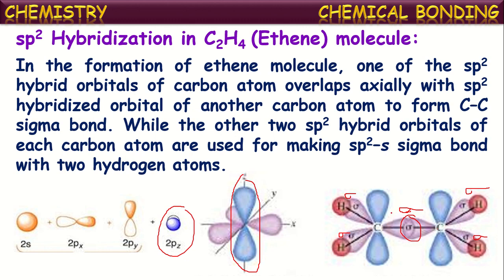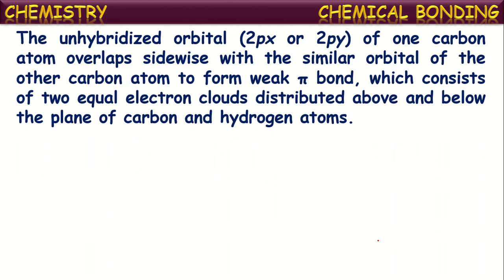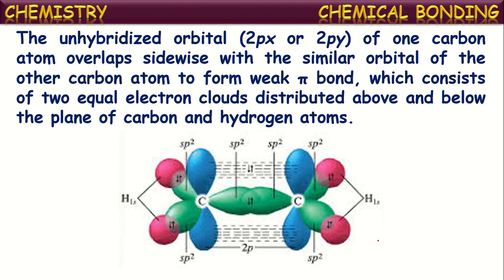Now there are two unhybridized orbitals, one on each carbon atom. The unhybridized orbital of one carbon atom overlaps sideways with the similar unhybridized orbital on the other carbon atom to form a pi bond, which is somewhat weaker than the sigma bond, and which consists of two electron clouds distributed above and below the plane of the carbon and hydrogen structure.